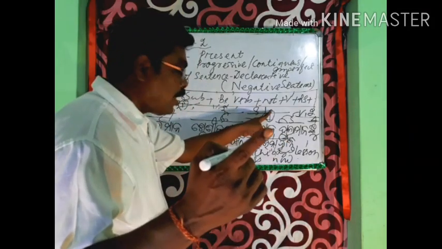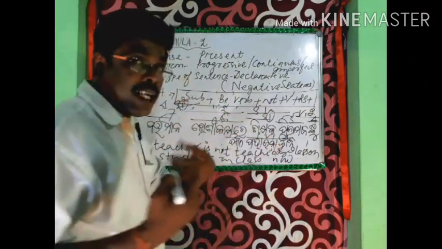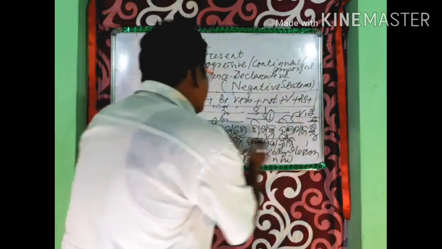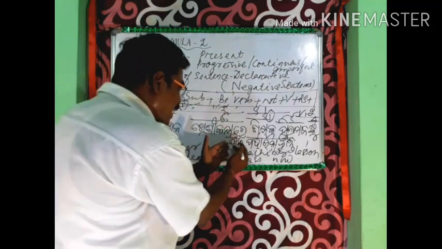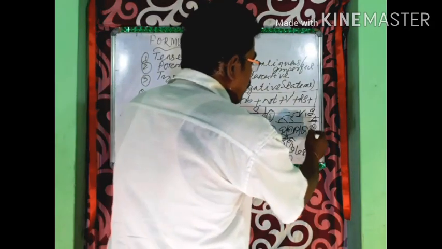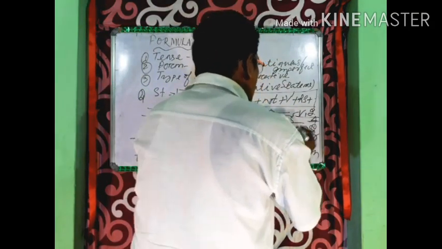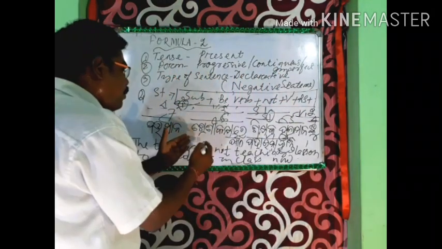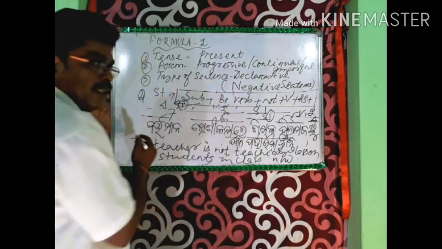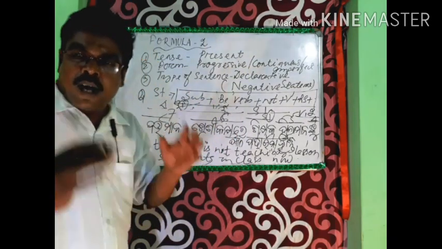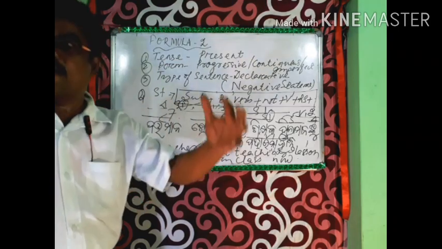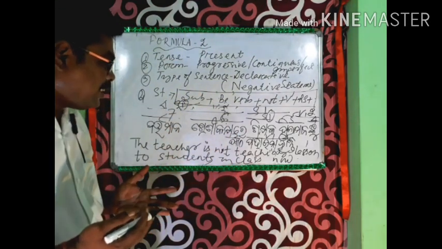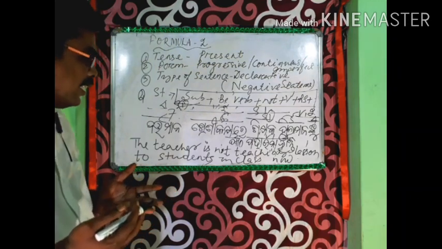Then the rest of the words are on the left side of the action word: word number 3, then word number 4, then word number 6, then word number 7. So there are 7 words in this sentence. According to the order, I arranged it and translated this. The teacher is not teaching lesson to students in a class now.